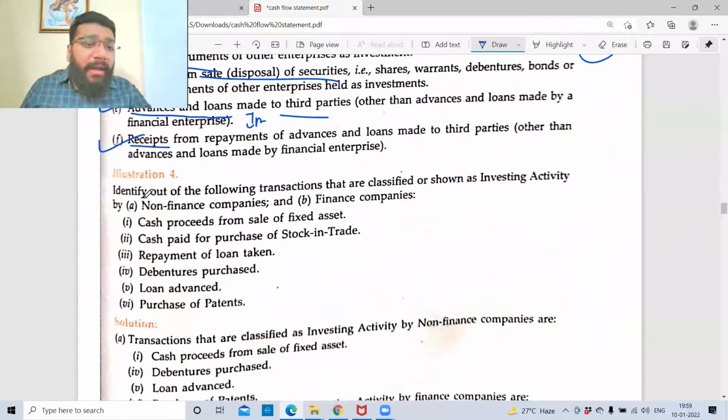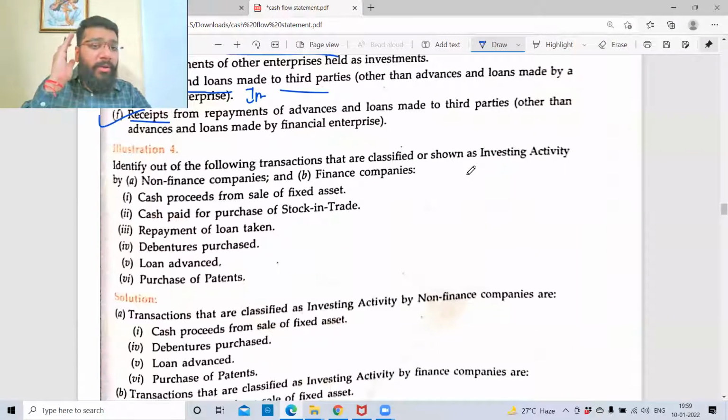Illustration 4. Identify out of the following transactions that are classified or shown as investing activity, for a non-finance company first and then for a finance company. So for a non-finance company, cash proceeds from sale of fixed asset: investment activity.